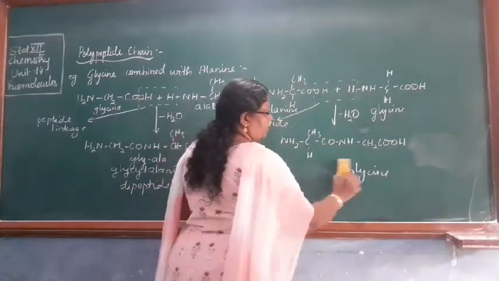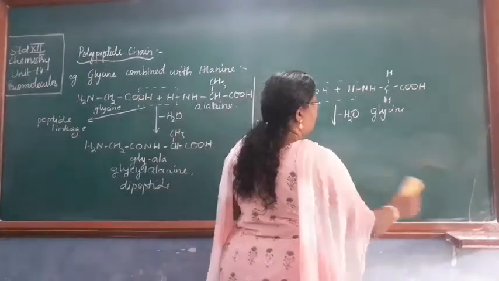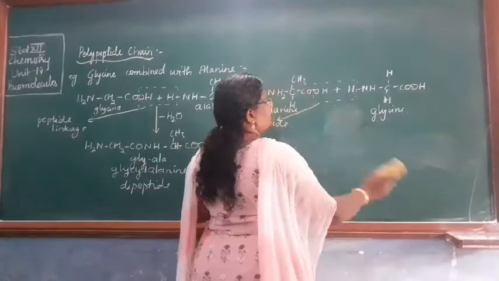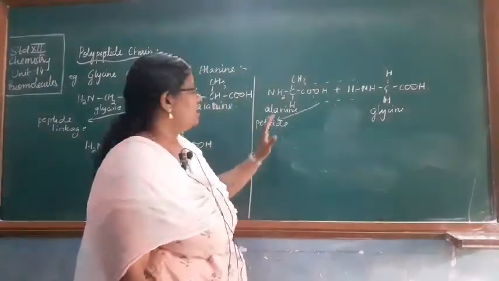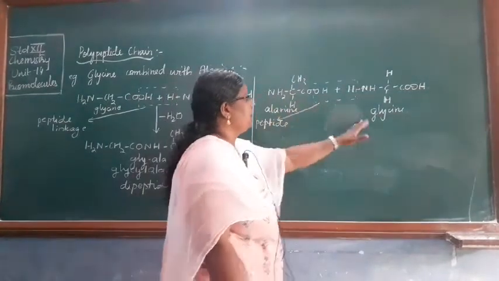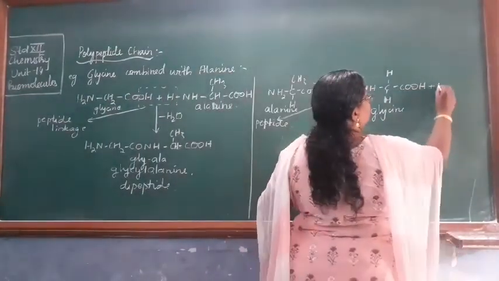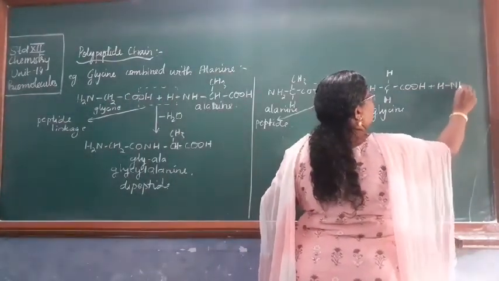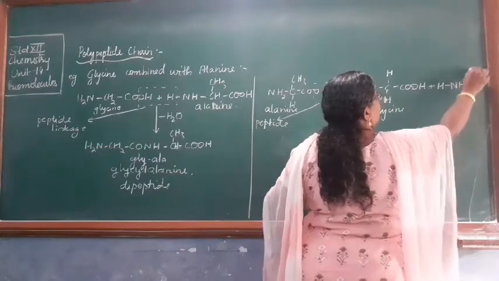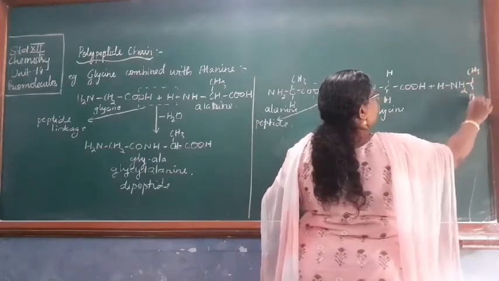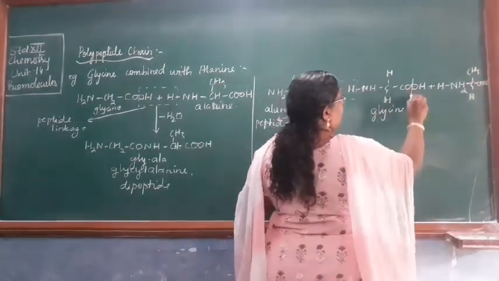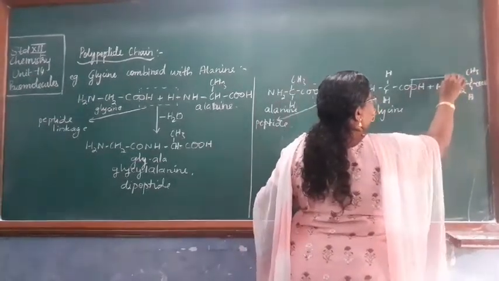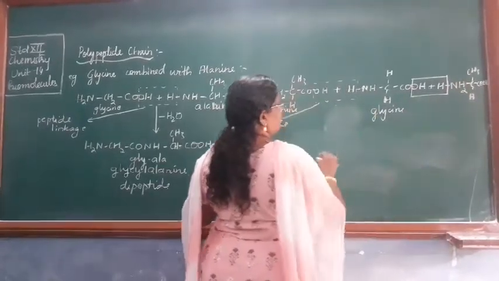I will rub out this. Okay, here we had taken two. Now we will try to take three of the amino acids: alanine, glycine and one more alanine. That is CH3CHCOOH. Okay, so here OH and a water molecule again will be removed.